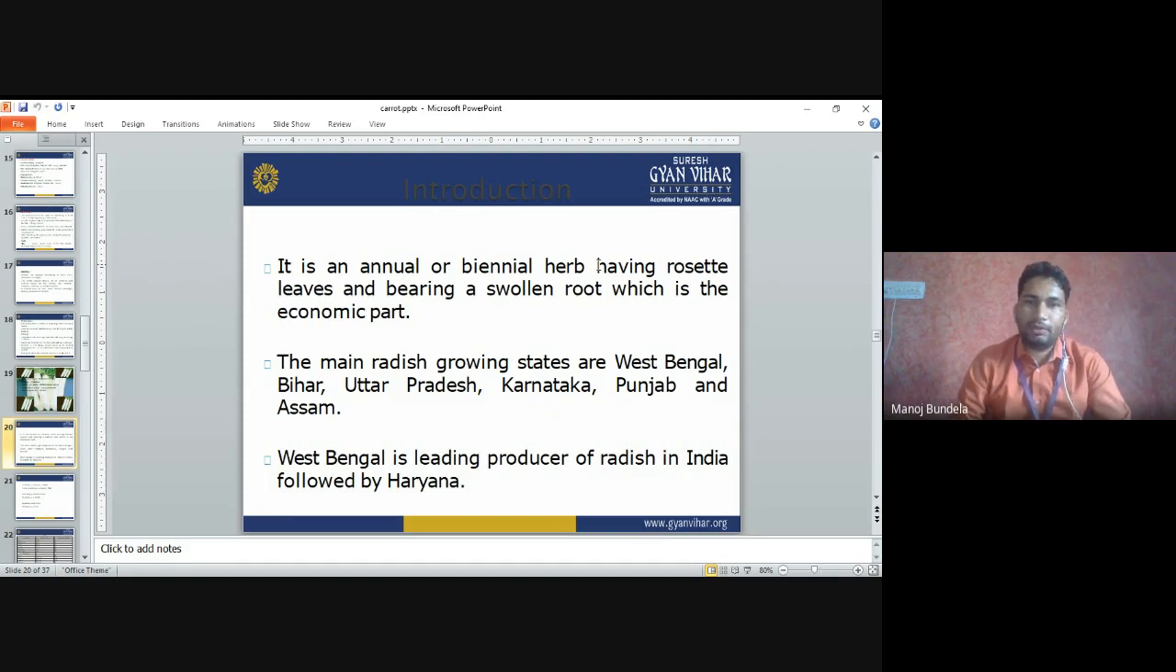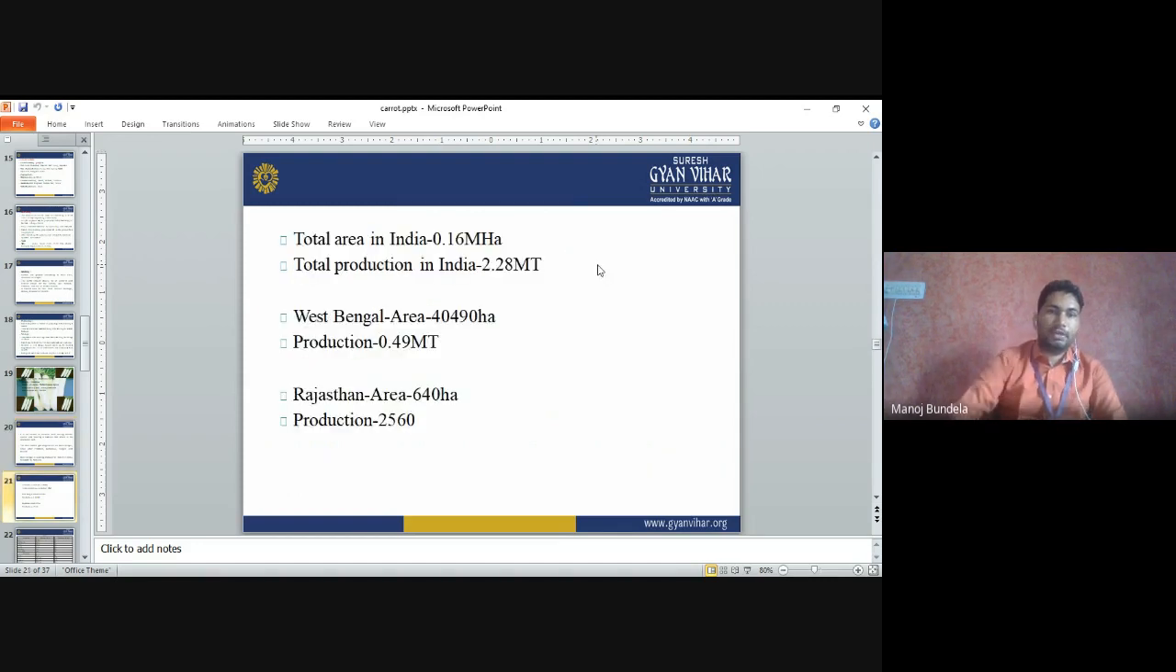Introduction: it is an annual and biennial herb having rosette leaves and bearing a swollen root, which is the economic part. As I already told you, if you are growing for consumption, then it is annual. If you are growing for seed production, then it is biennial. The main radish growing states are West Bengal, Bihar, Uttar Pradesh, Karnataka, Punjab and Assam. West Bengal is the leading producer of radish in India, followed by Haryana. The total area in India is 0.16 million hectares and the total production is 2.28 million metric tons.